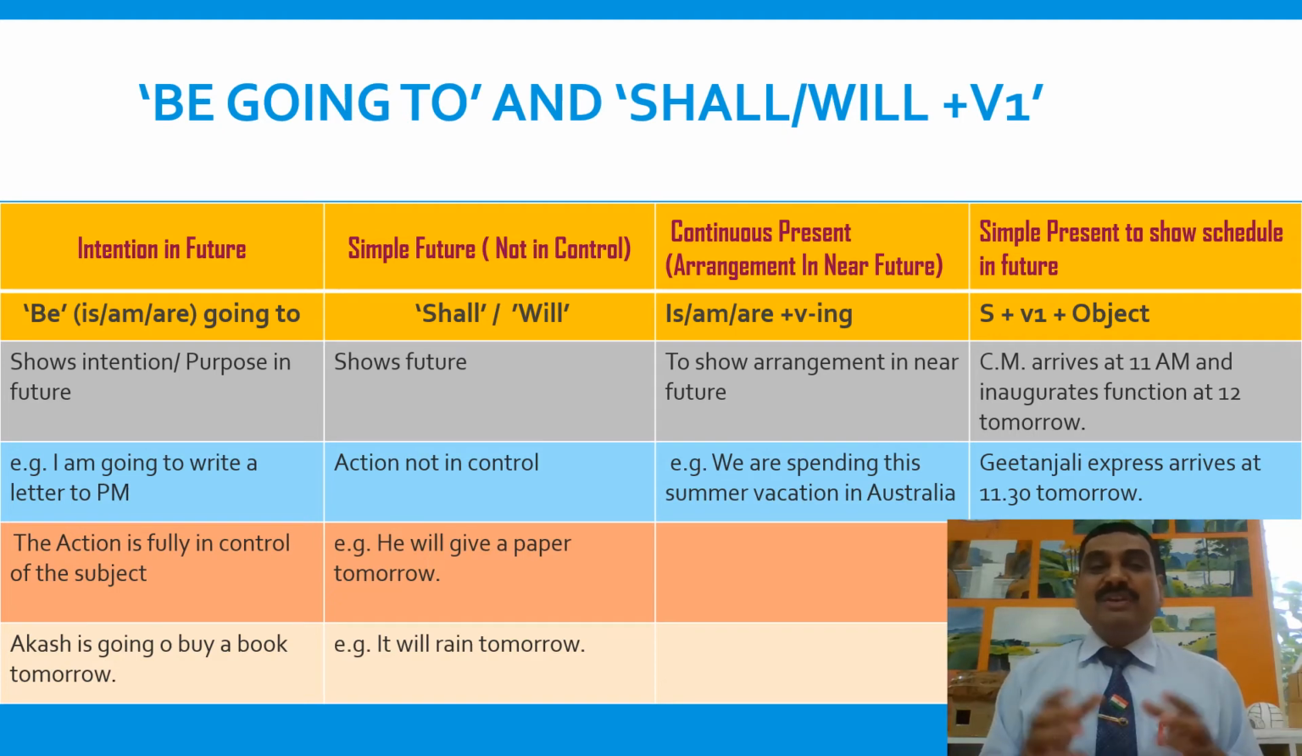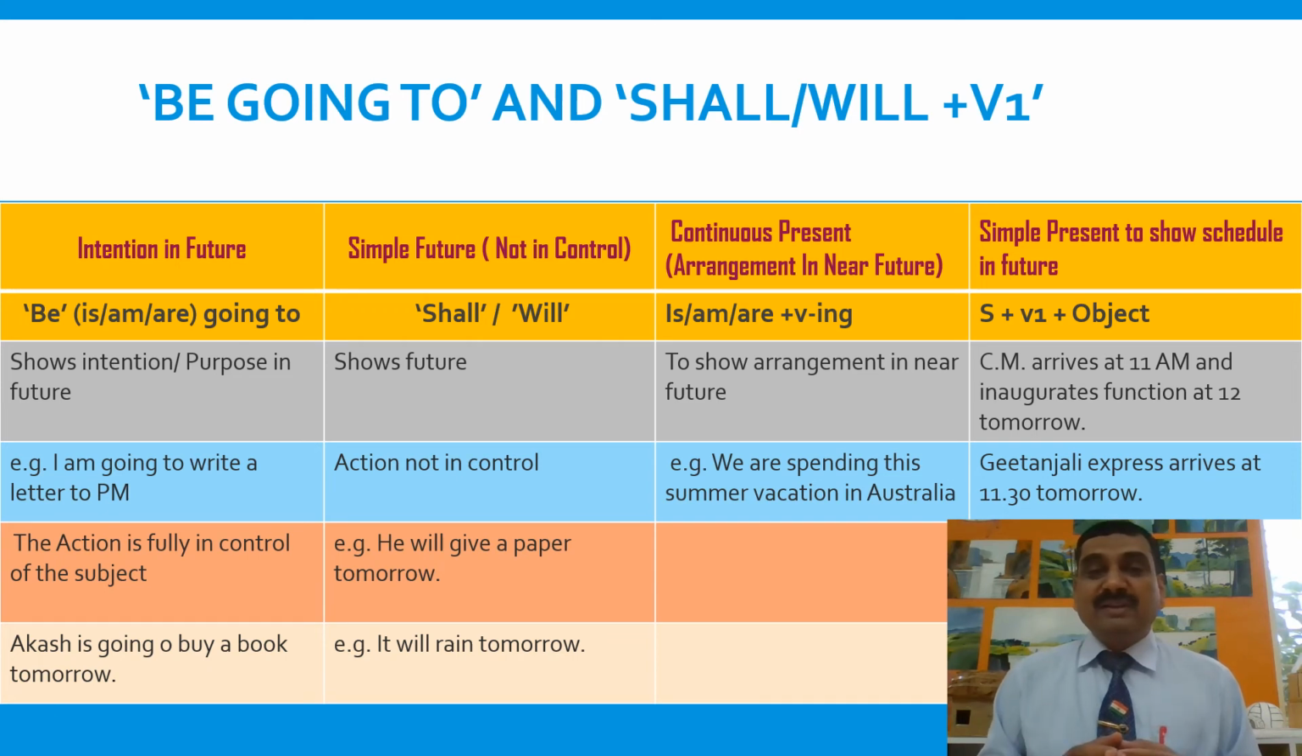Simple future: shall/will plus V1. You can simply indicate action in future. After I think, I hope, I consider, you may use shall or will. Continuous present tense you can use to show planning in near future.